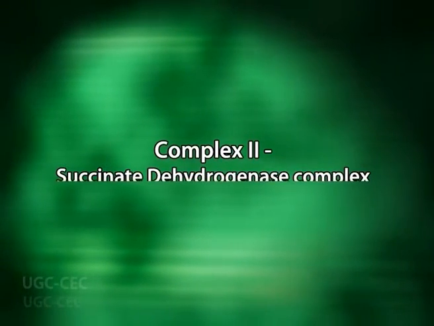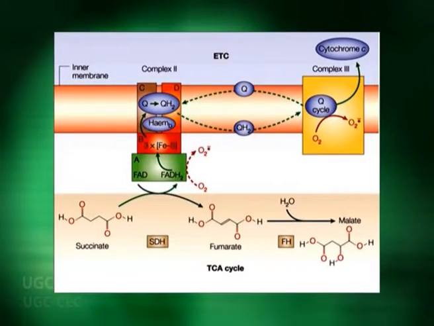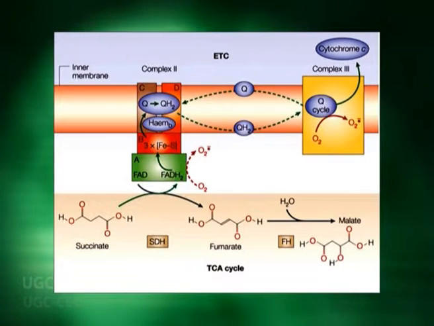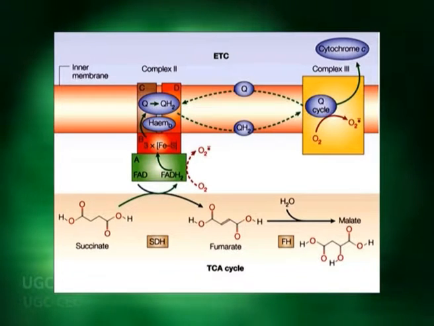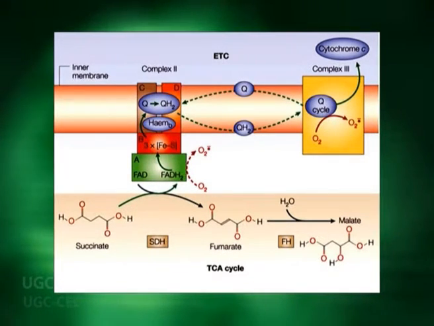Now we come to complex 2, which is also called succinate dehydrogenase complex. This complex consists of 7 polypeptides or subunits. This complex has FAD and Fe-S, iron sulfur, as the prosthetic groups.